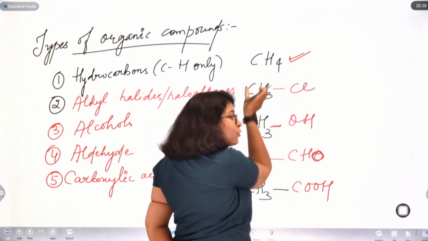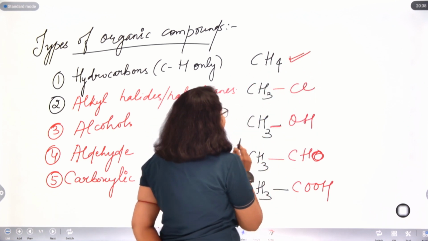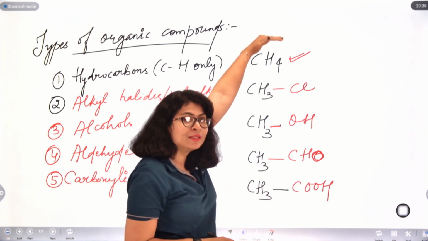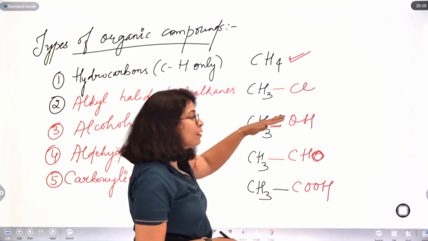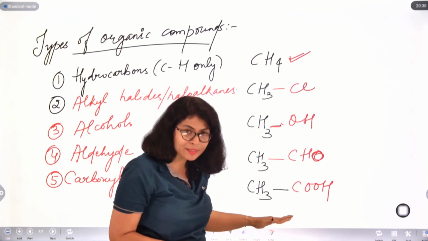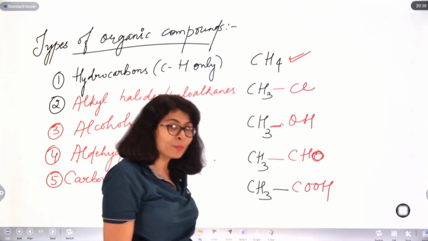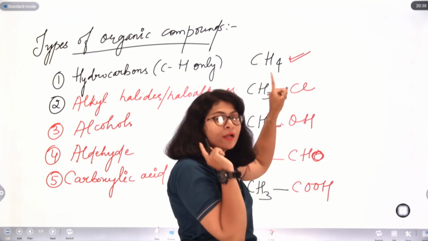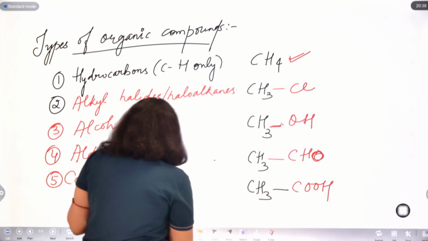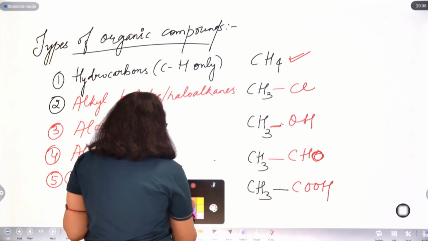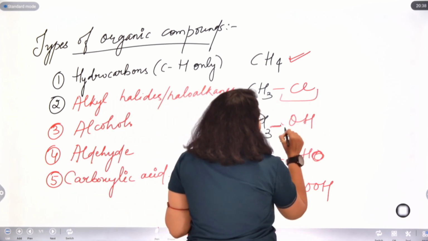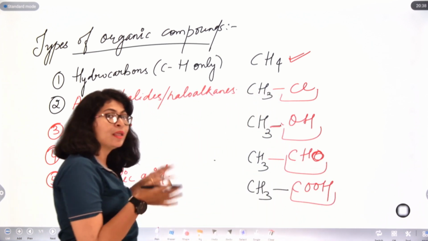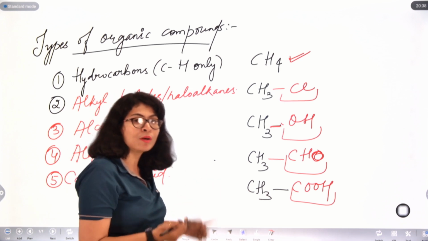When one hydrogen atom is replaced by a chlorine atom, we get haloalkane. That haloalkane will have a different property than methane. Similarly, alcohol, aldehyde, carboxylic acid. Each will differ in their property because of the replacement of that one particular hydrogen atom. If I am replacing that hydrogen atom, I am getting a very wide class of organic compounds. They have different physical and chemical properties. They are becoming altogether new compounds, right?